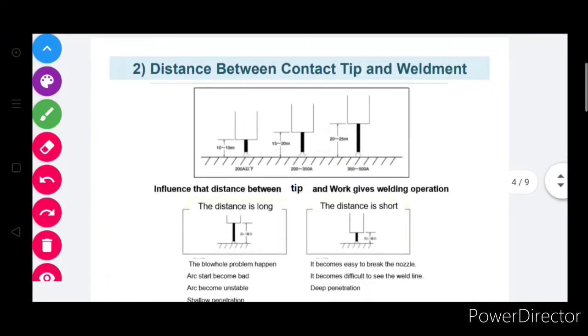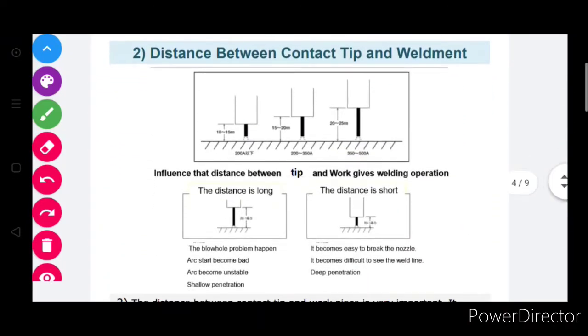Now, the distance between the contact tip and the weldment. Weldment means the surface of welding, I mean the base metal which you weld. There are three torches shown on the screen. First, the wire stick length. Wire stick depends on the current also.